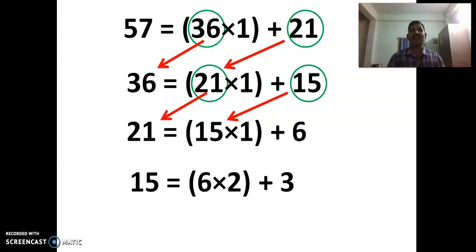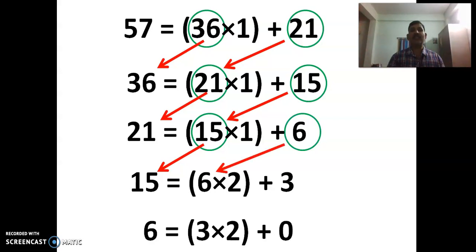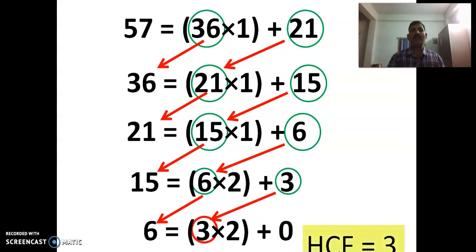As we discussed earlier, we have to continue with this process till we get remainder 0. So 15 is the dividend and 6 is the divisor. 15 is equal to 6 into 2 plus 3. Again, 6 is equal to 3 into 2 plus 0. What does it mean? Here easily we can observe that 3 is the HCF. So 3 is the HCF of 57 and 36.